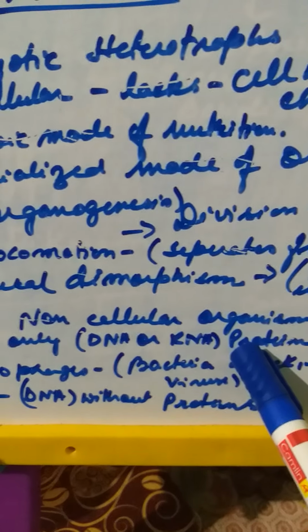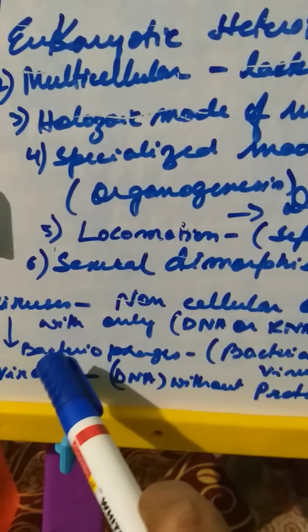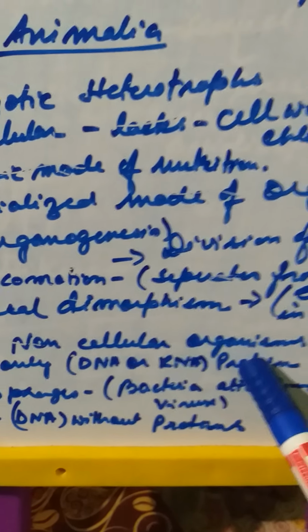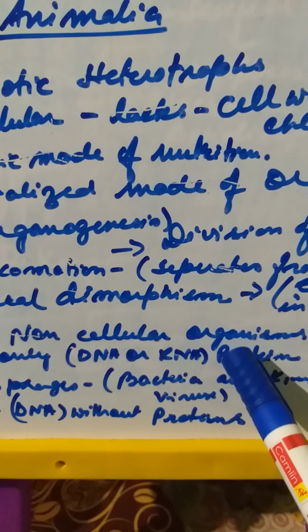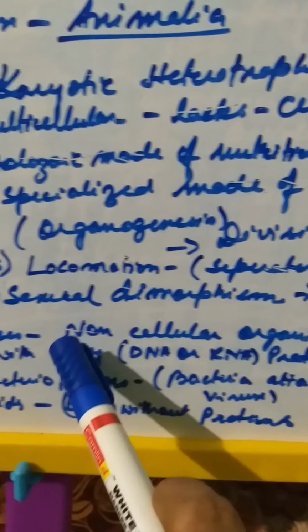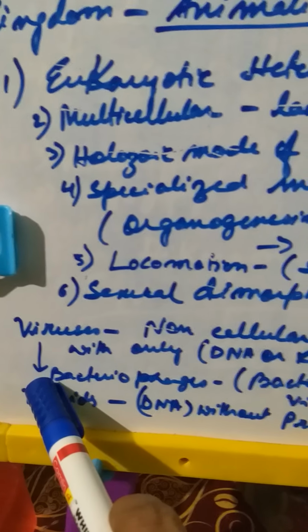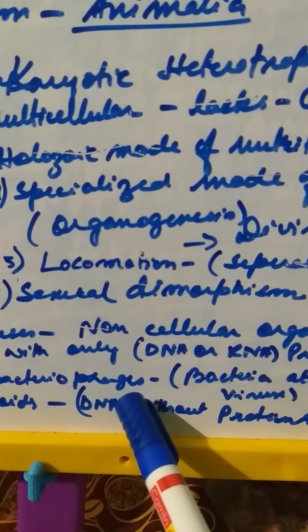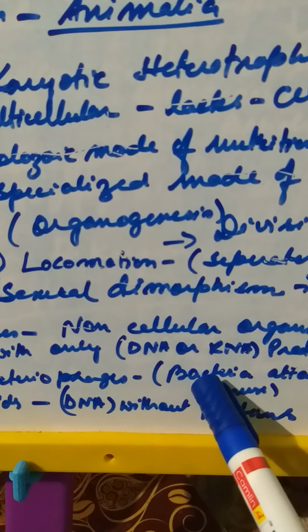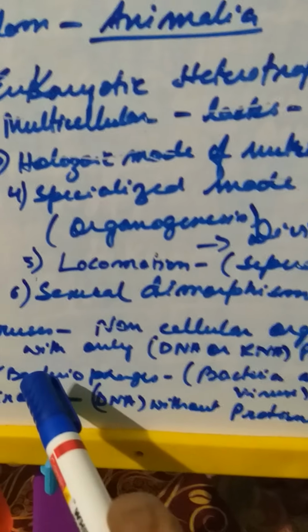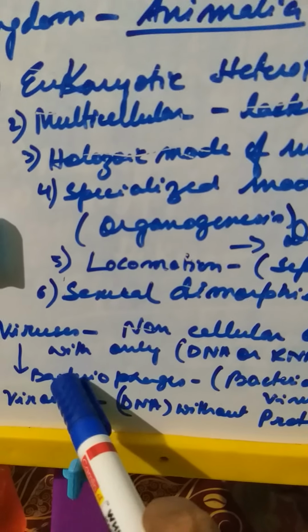Outside the cell, they cannot exist, and that is why they are known as obligatory parasites. Obligatory means only in the presence of the host cell do they exist. One category is known as the bacteriophages, that means a bacteria attacking virus. These viruses will attack only the bacteria.